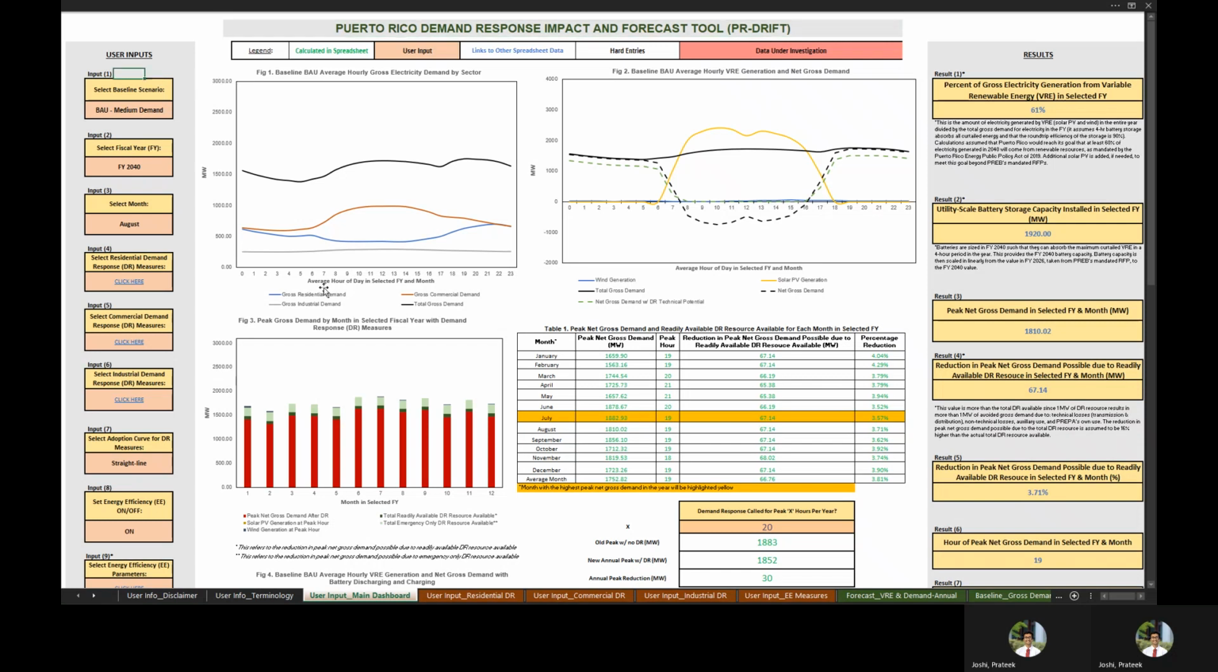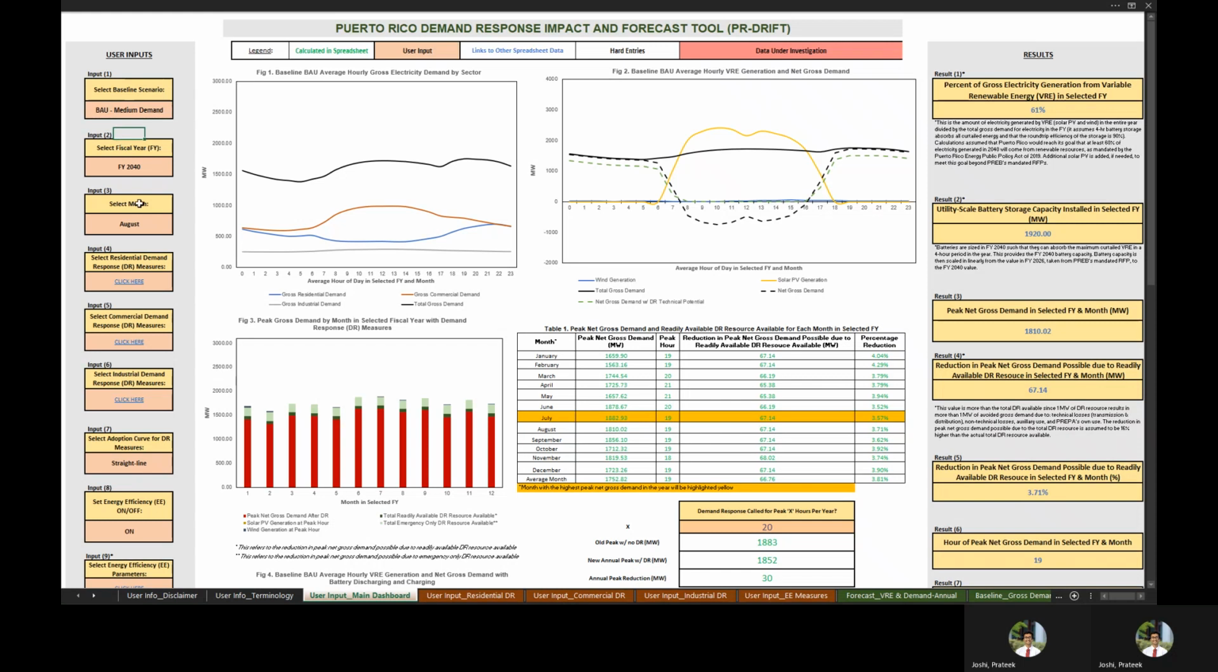So the first user input here on the PR Drift dashboard is to select a baseline scenario. These baseline load profiles correspond to power demand at each hour of the year from fiscal year, or FY, 2021 through FY 2040. Users can select low demand, medium demand, or high demand. For this example, we'll select the business as usual, or BAU, medium demand scenario.